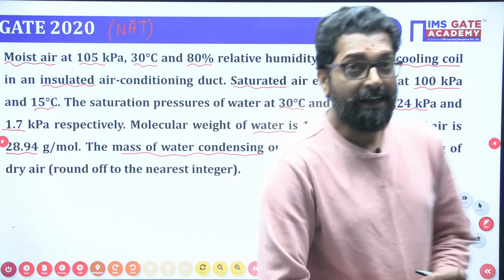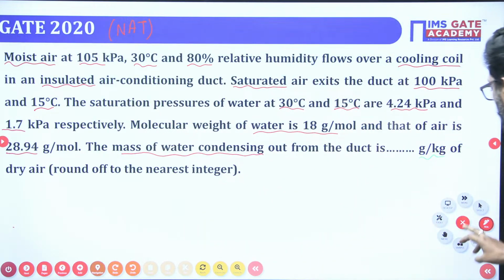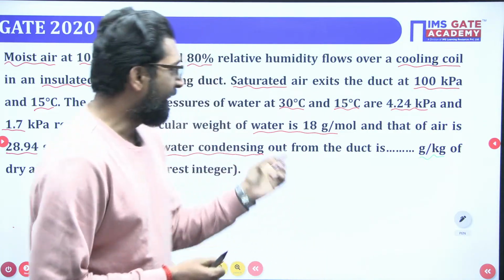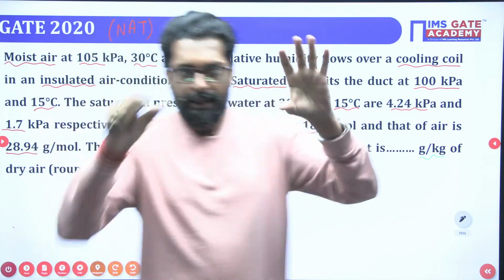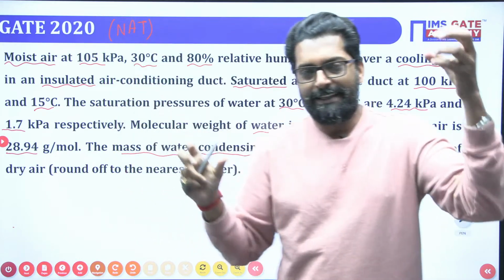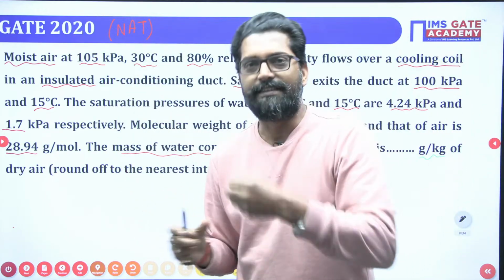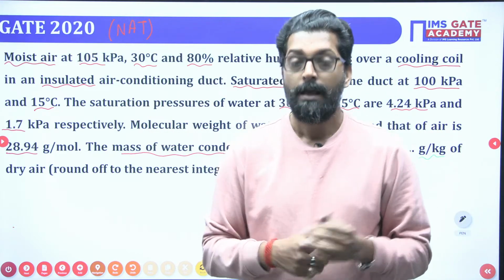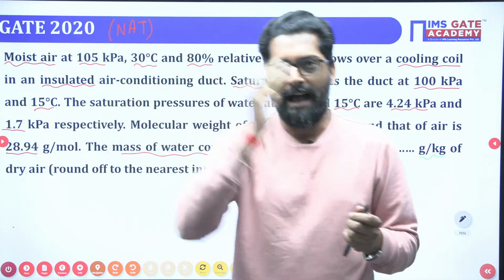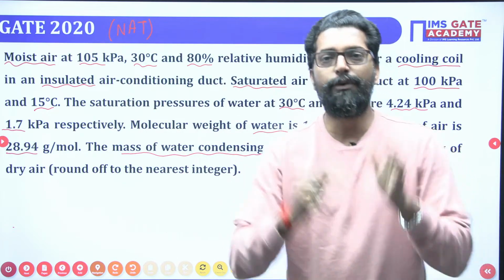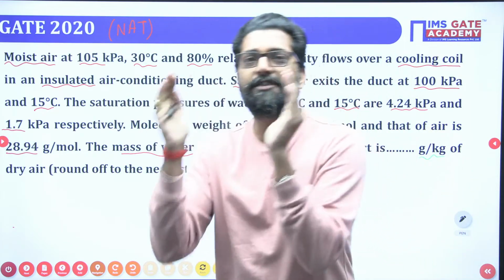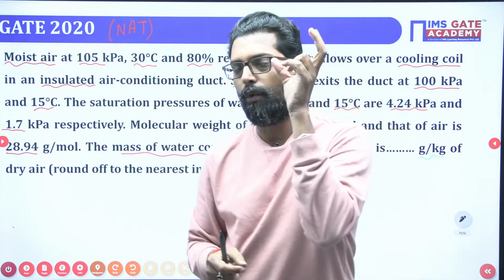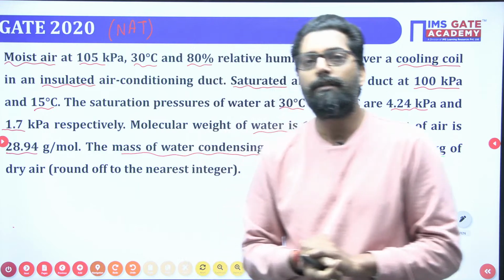So, my dear, what is your approach? Just think, how do we solve this? See, my dear, in the duct the exiting air has some specific humidity, and the entering air has some specific humidity. If you take the difference of these two specific humidities, that value of condensed water is your answer.